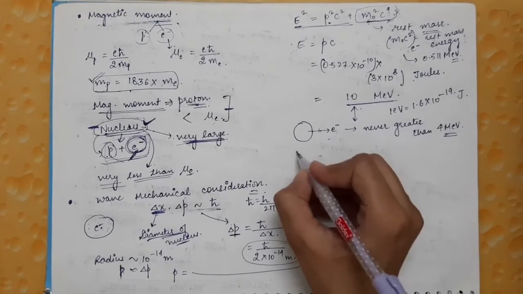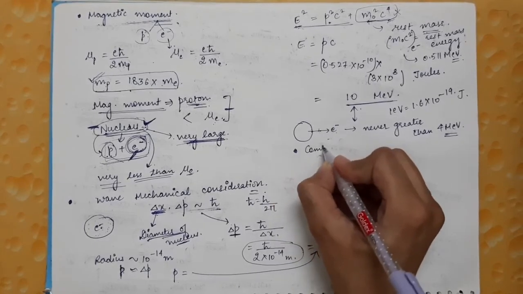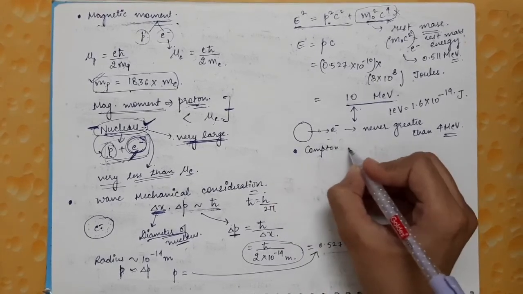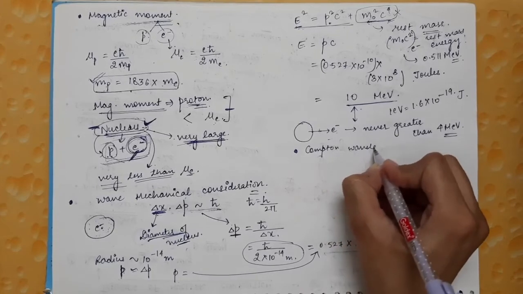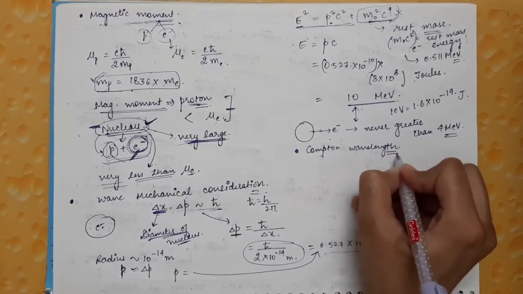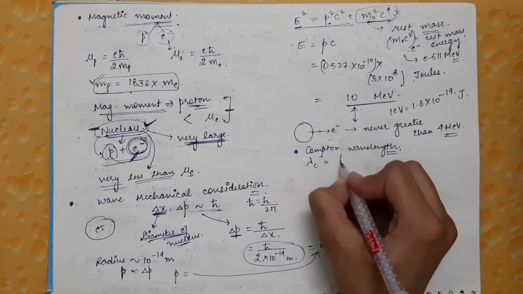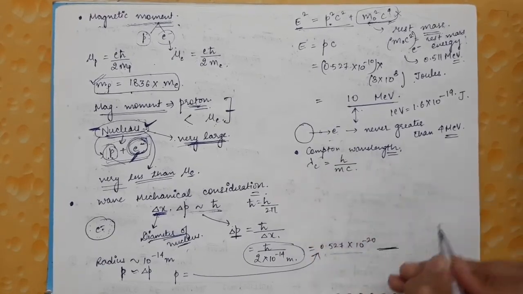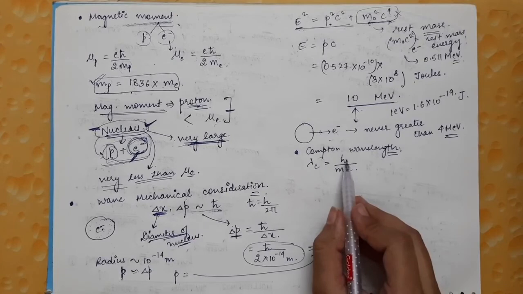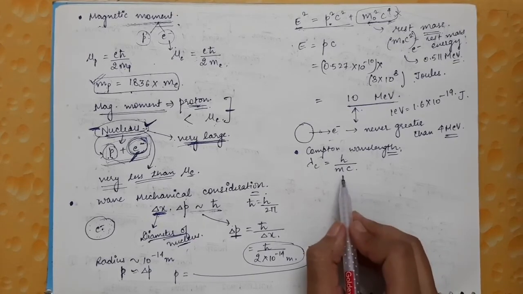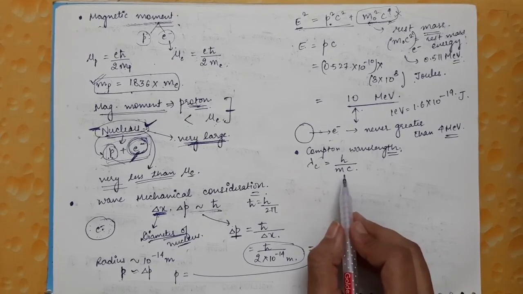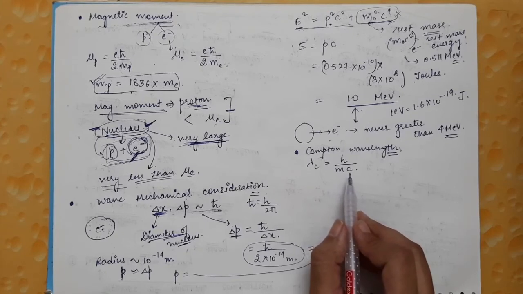The last contradiction was the Compton wavelength. The Compton wavelength for any particle can be calculated from the formula h divided by m times c, where h is Planck's constant, m is the mass of the particle, and c is the velocity of light.